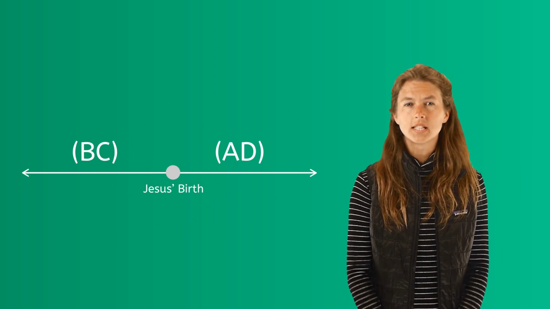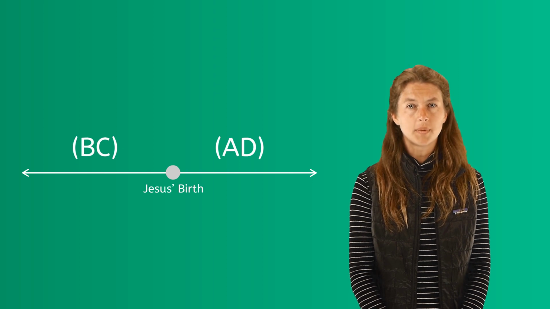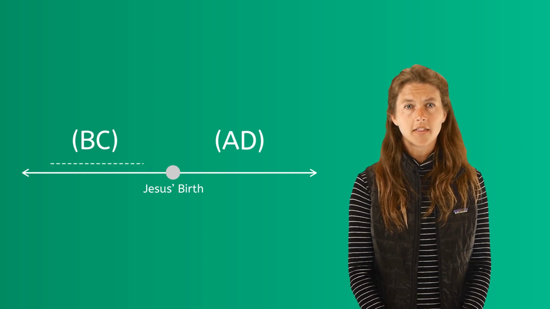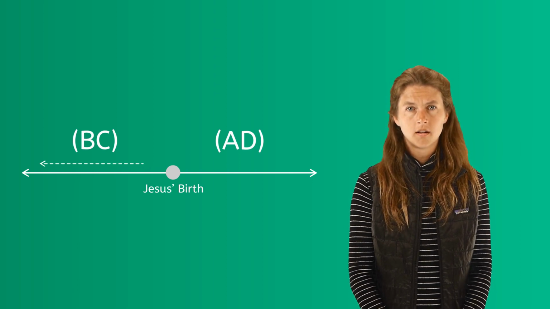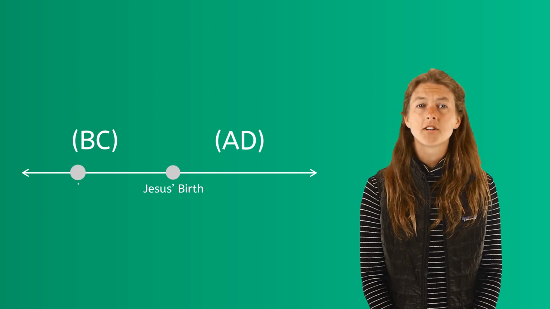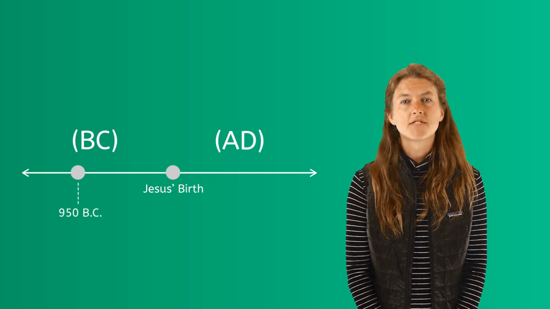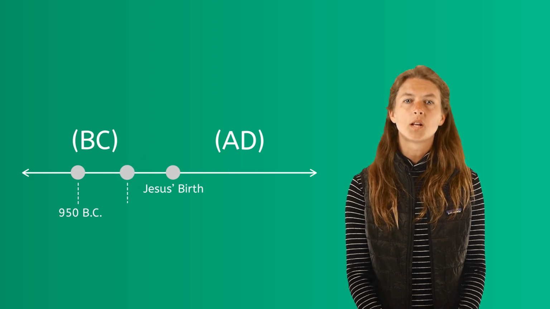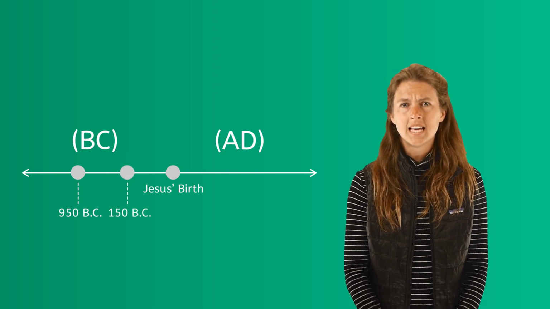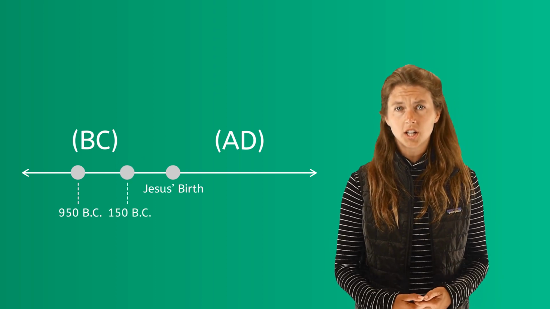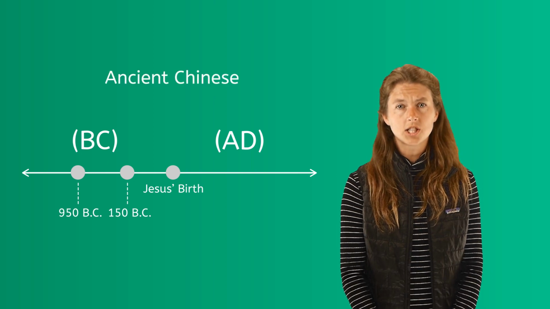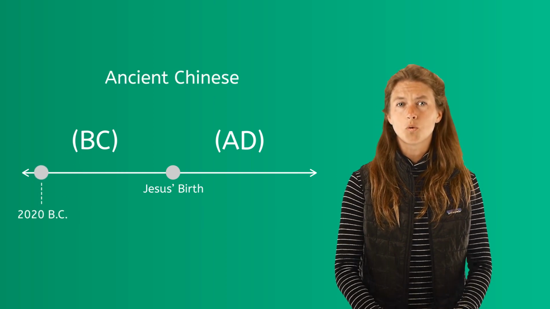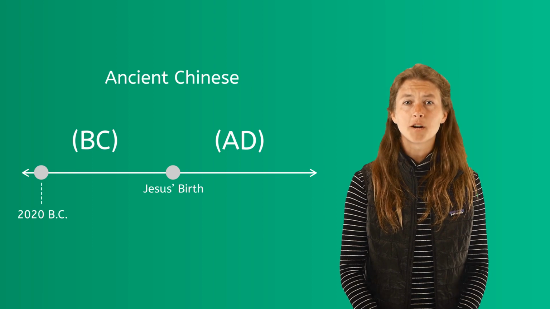Also, look at the timeline here. It is important to notice that when you are talking about B.C. or B.C.E., the earlier the year, the higher the number will be. For example, 950 B.C. is farther in the past, or earlier, than 150 B.C. Even though the number is larger, the earliest written records from the ancient Chinese culture go back to 2020 B.C., and their period in history